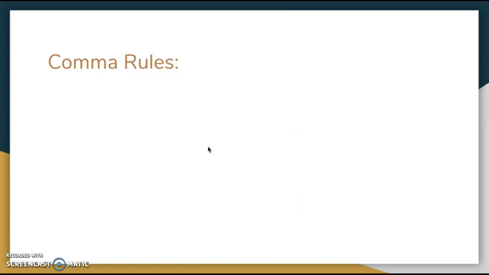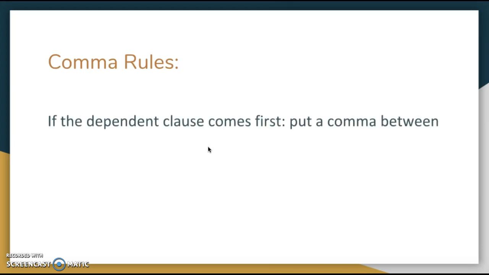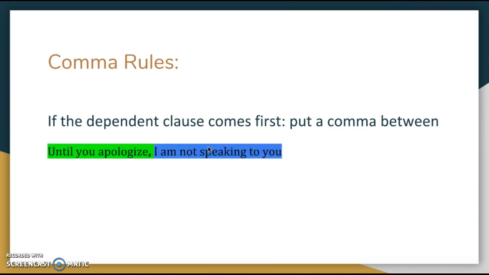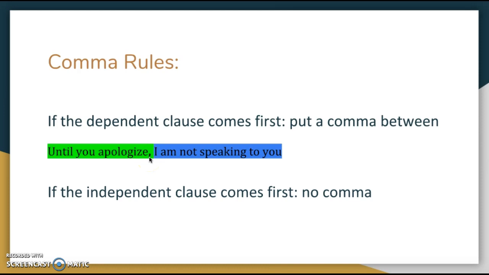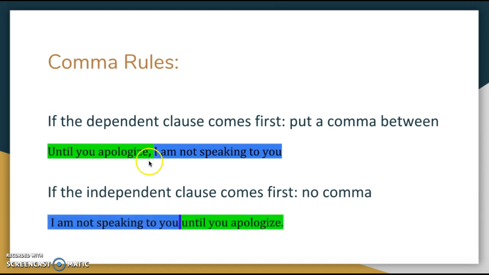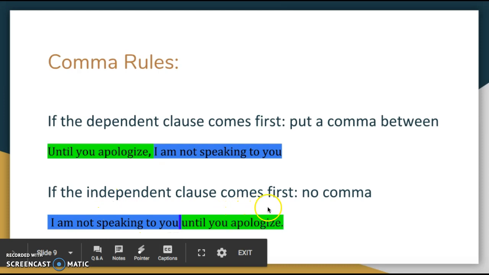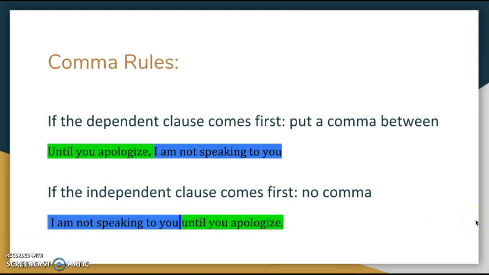So let's summarize those comma rules we started to notice. If the dependent clause comes first, you're going to put a comma between the two parts. So here we have our dependent clause first, until you apologize, and then we have this comma. If you switch the order and you have the independent clause first and the dependent clause second, there will be no comma. All right, these are some of the basic things you need to understand about complex sentences with adverb clauses. I hope this helps, and good luck.